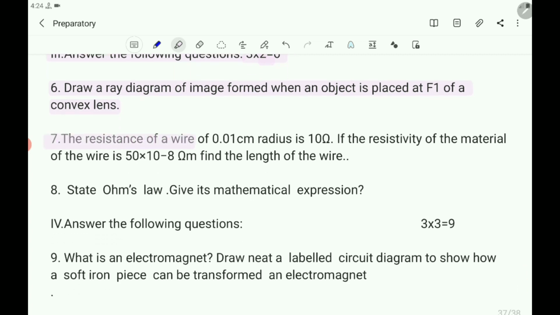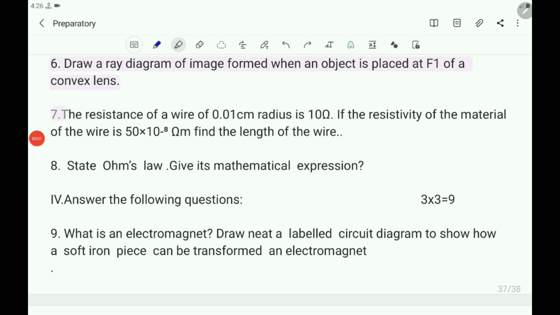The resistance of a wire of 0.01 cm radius is 10 ohm. If the resistivity of the material of the wire is 50 into 10 power minus 8 ohm meter, find the length of the wire.